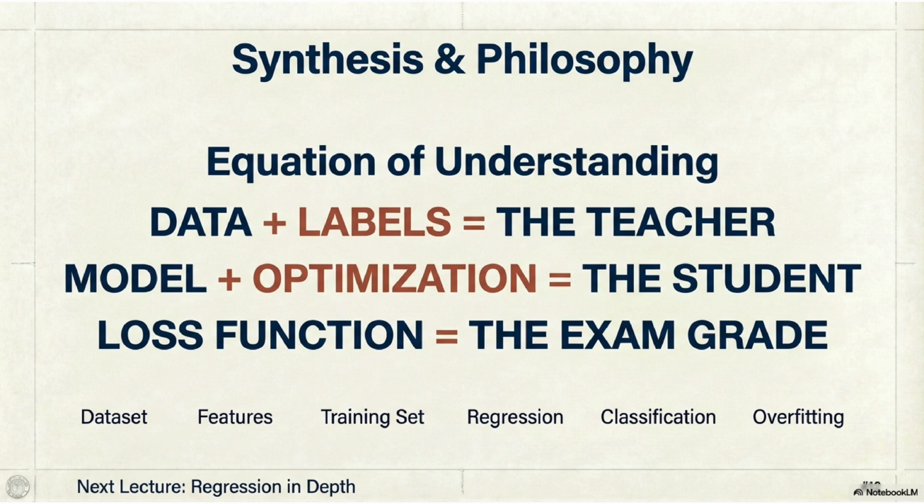Let's summarize. Data plus label is the teacher, model plus optimization is the student, loss function is the exam grade. That is supervised learning. In the next lecture, we go deeper into regression.